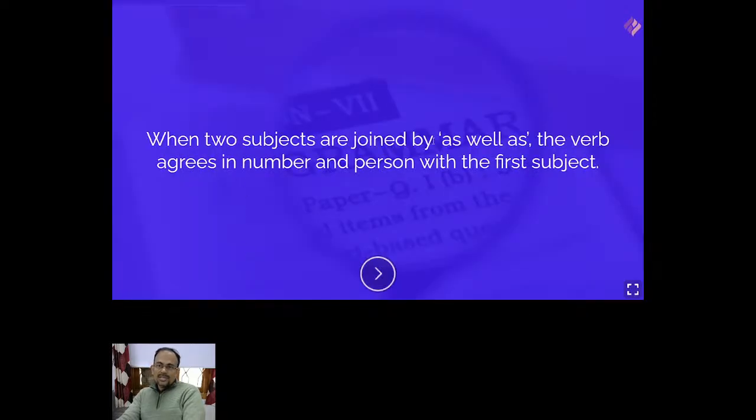When two subjects are joined by as well as, the verb agrees in number and person with the first subject. So if the first subject is plural, the verb will be plural. If the first subject is singular, the verb will be singular. So please do remember this.